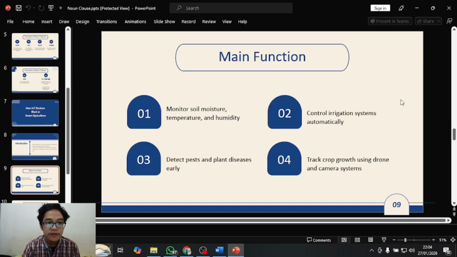For the main function we have four. The first one is monitor soil moisture, temperature, and humidity. The second one is control irrigation system automatically. The third one is detect pests and plant disease early. The last one is track crop growth using drone and camera system.